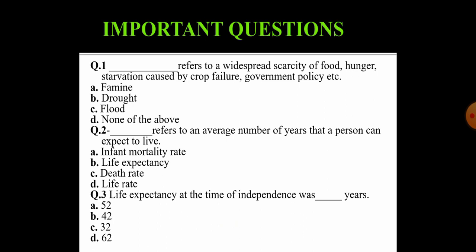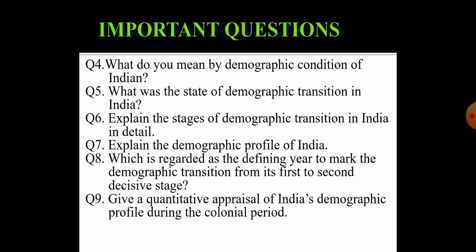The second question is, dash refers to the average number of years that a person can expect to live. What do we call the study of the average life of a person? You have to tell that. The next question is, life expectancy at the time of independence was, meaning on the eve of independence what was the life expectancy. We have seen that, right?